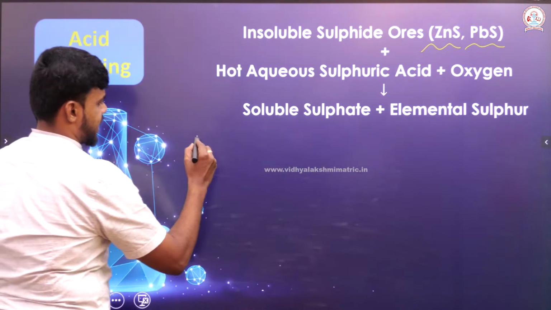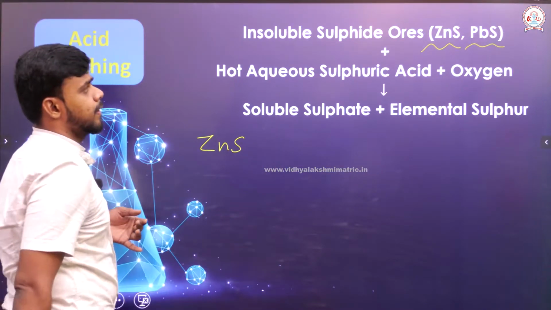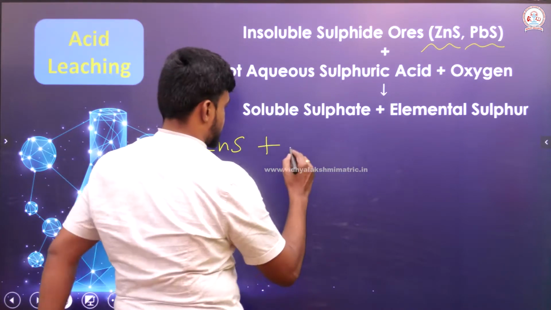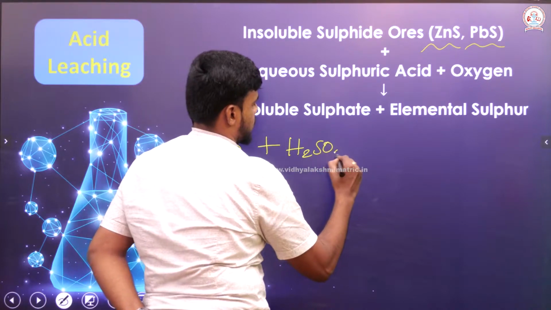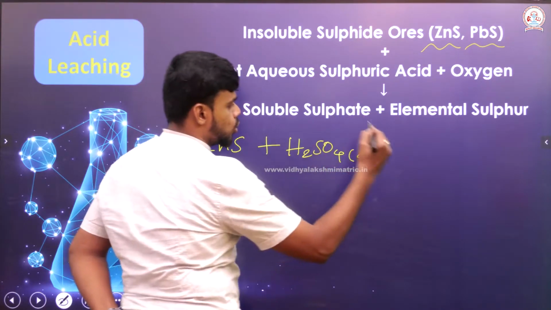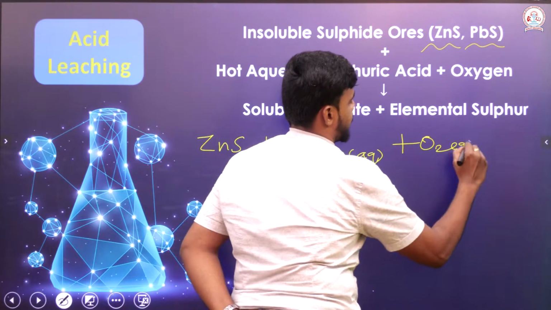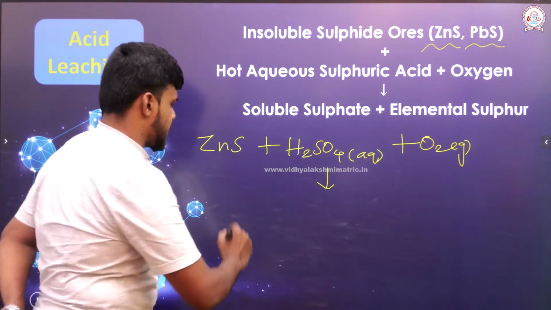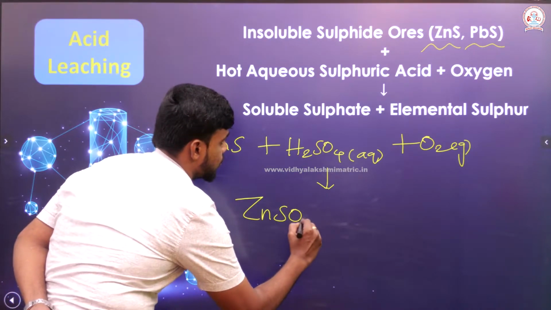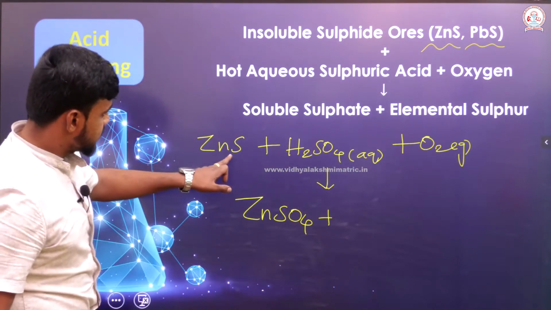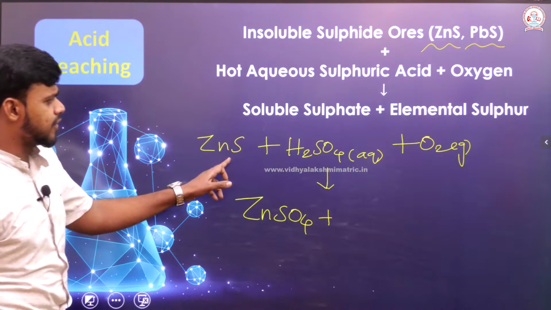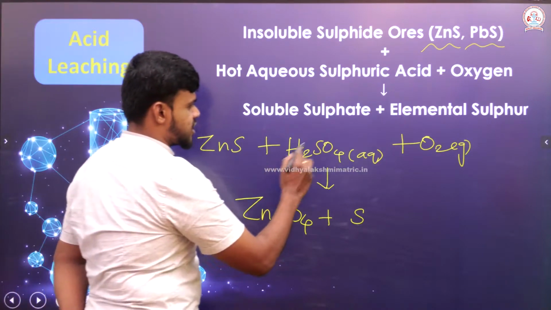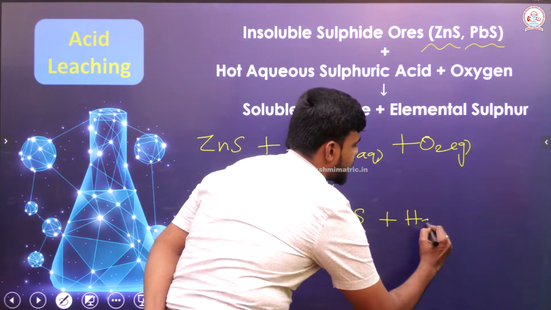Okay. Let us see one reaction. Let me just take zinc sulfide, which is treated with hot aqueous sulfuric acid, H2SO4 in aqueous condition, to which oxygen gas is passed. Okay, what reaction is taking place? Right, zinc will take up the sulfate and go as zinc sulfate, ZnSO4. Then the sulfur will be obtained as elemental sulfur. And the hydrogen which is present here will take up the oxygen and go as H2O.